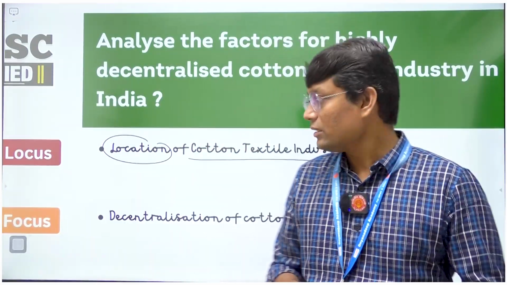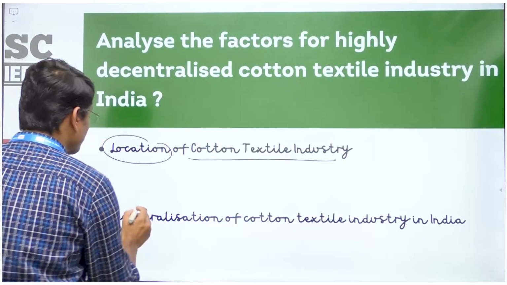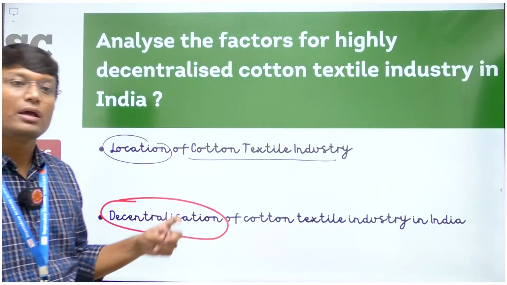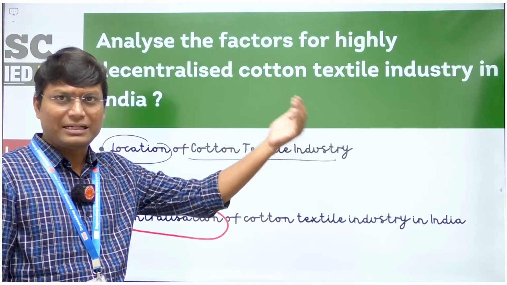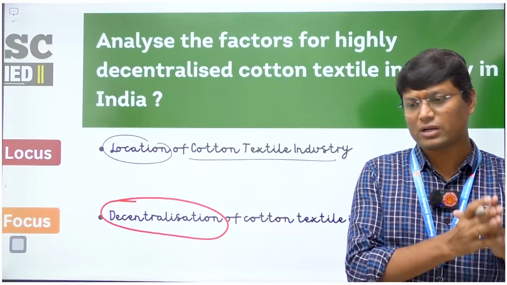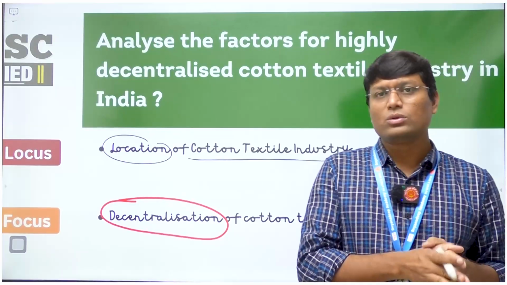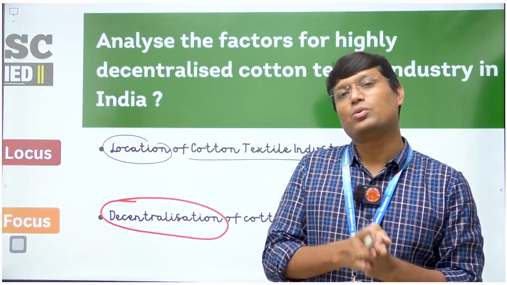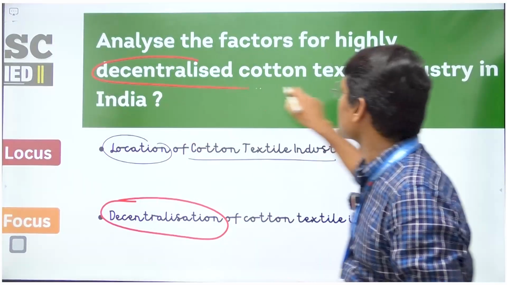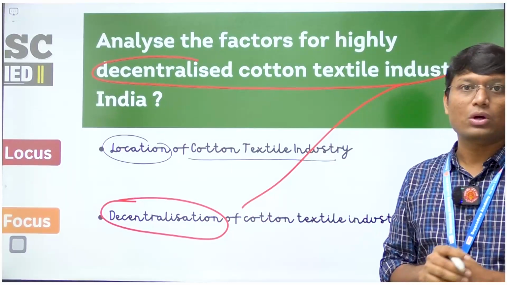In focus, we have to talk about the decentralization which has happened in the last few years. If you look at the data of the last few years, or the nature of cotton textile industry in India, you will find that it is now fairly distributed all throughout India, and that is the decentralization we are supposed to answer.